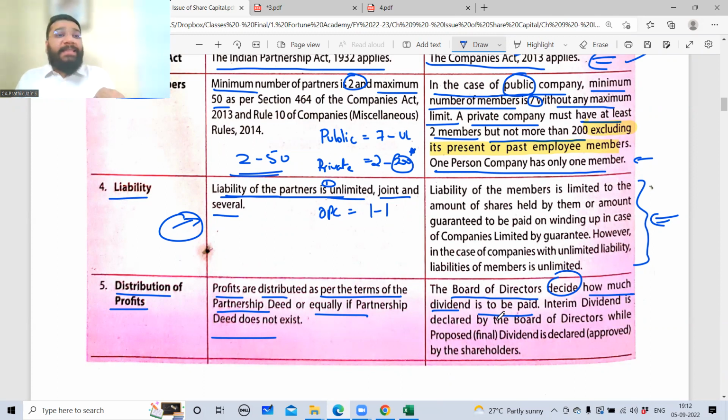In this case alone, the board of directors will decide how much dividend is to be paid. That is called a proposal. It's not that kind of proposal, I'm talking about the dividend proposal. But it has finally to be approved by shareholders. So what happens is that the board of directors will propose, let's give rupees 10 per share as dividend. This is the proposal. Who proposes it? The board of directors, like boys propose, no? Like that the board of directors proposes.